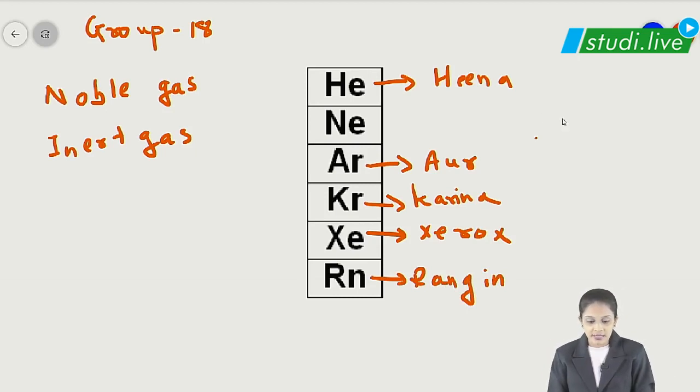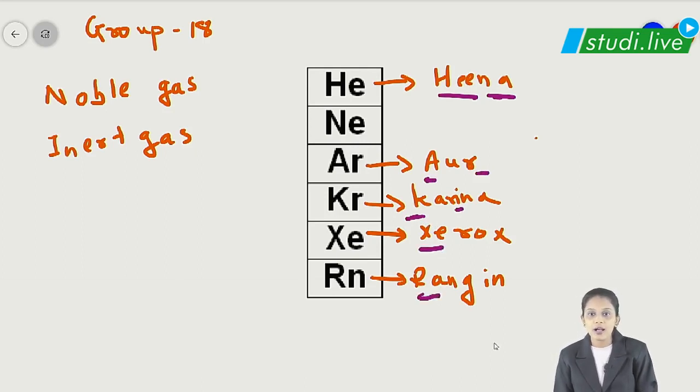So what we are going to say it as, students? Helium, neon. Hina, you name it as helium, neon. Okay. Argon, krypton, xenon, radon. Yes or no? R and over here it is N. Am I clear with this? Helium, neon, argon, krypton, xenon, radon. These are the elements of group number 18. I'm hoping you're going to now remember all the elements in an easier way.